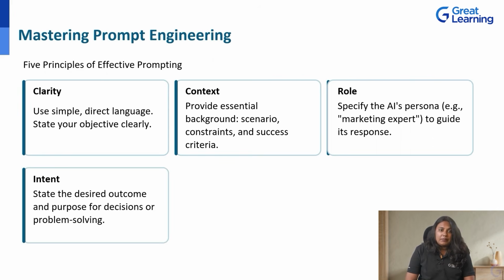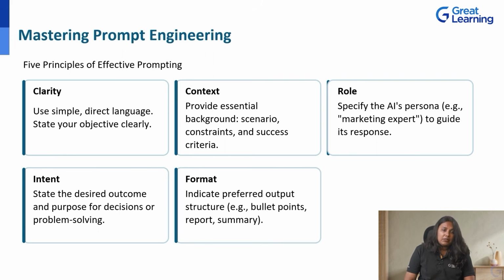Fourth, intent. Clearly state the desired outcome and purpose for decisions or problem solving. Make it clear what this output will be used for. A bad prompt could be, tell me about our competitors. And a good one would be, research our competitors to help our leadership team decide whether to enter the European market. Focus on barriers to entry and competitive advantages.